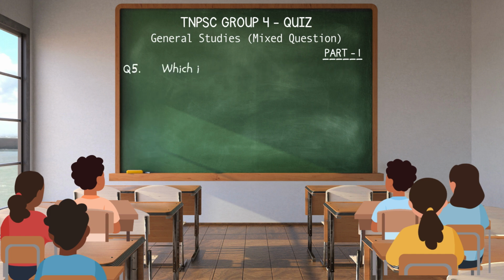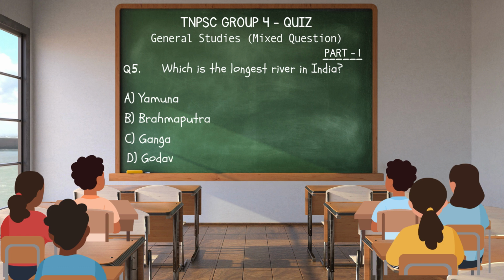Q5. Which is the longest river in India? A. Yamuna. B. Brahmaputra. C. Ganga. D. Godavari. Answer. C. Ganga.